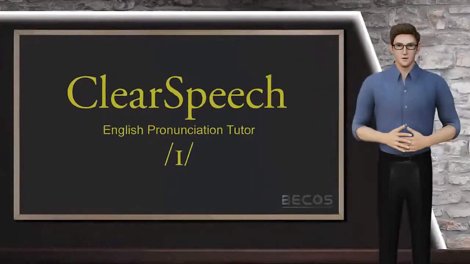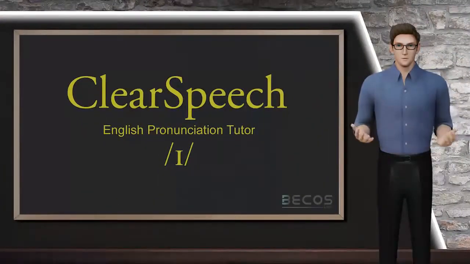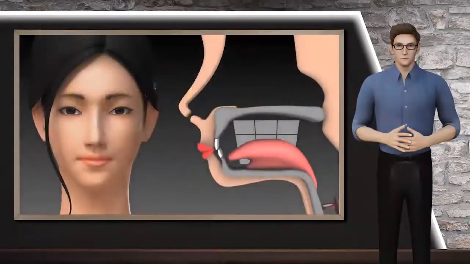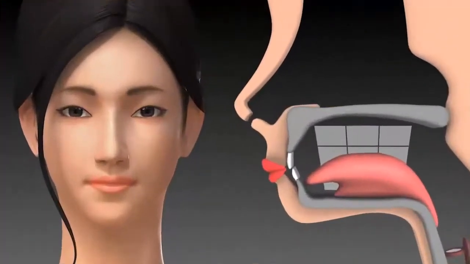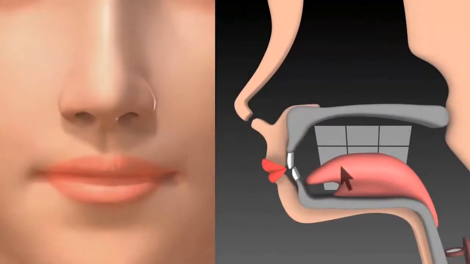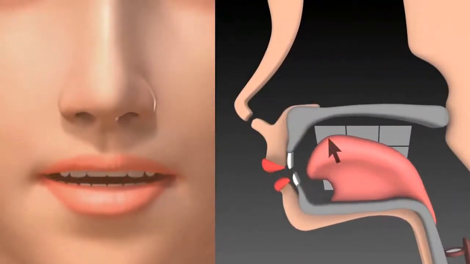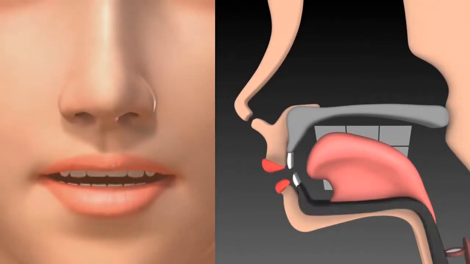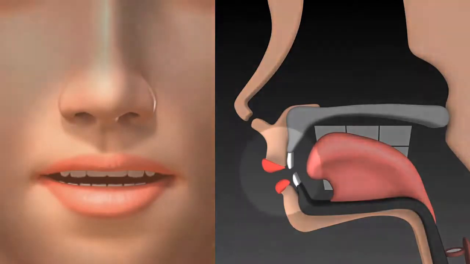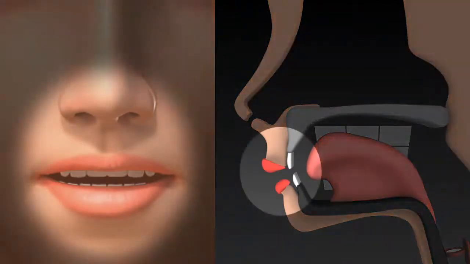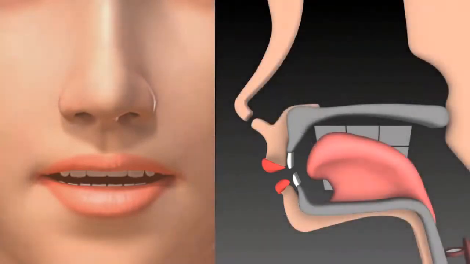Today, we are going to learn about the vowel sound I. The I, like in the word it, is produced by positioning the tongue forward and high in the mouth. The jaw is in an almost closed position. The corners of the mouth are pulled to the sides, making the lips retracted, like a slight smile. The I is lax, so it is short in duration, just like this.